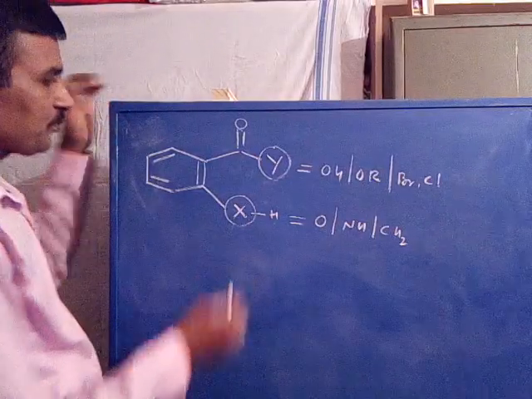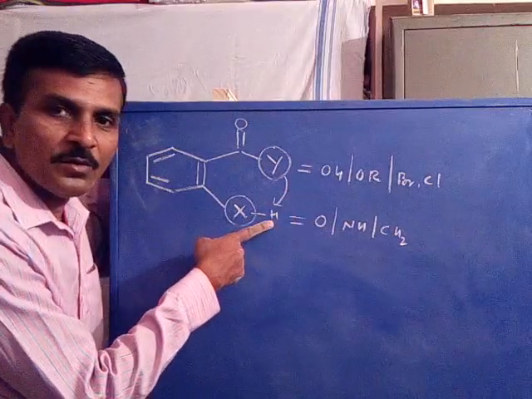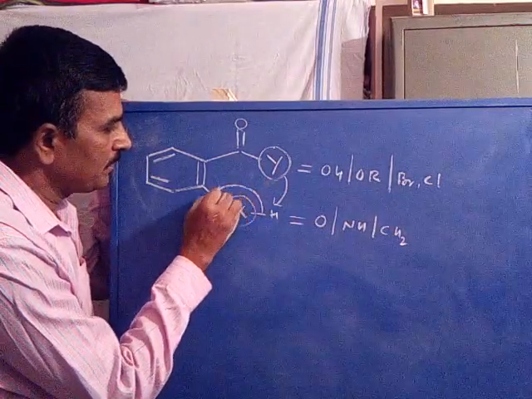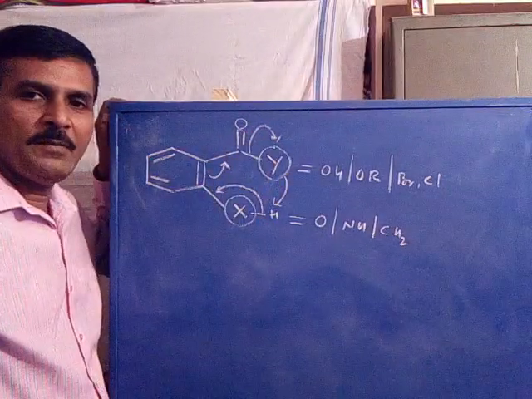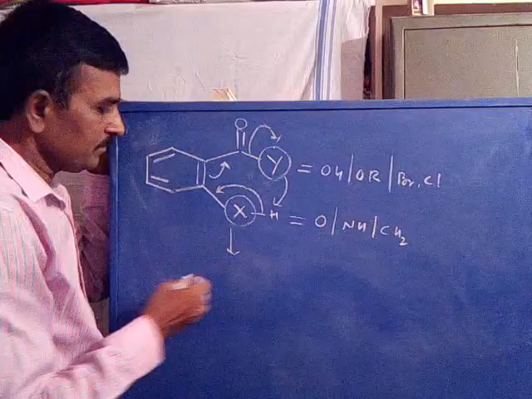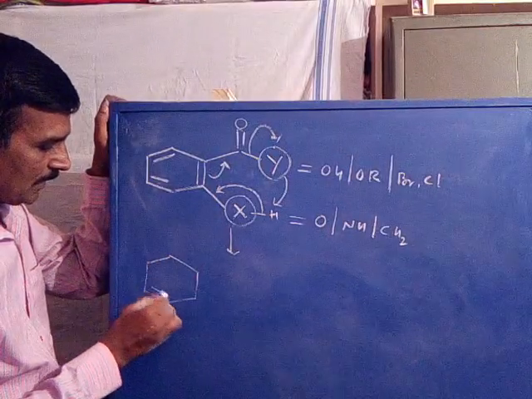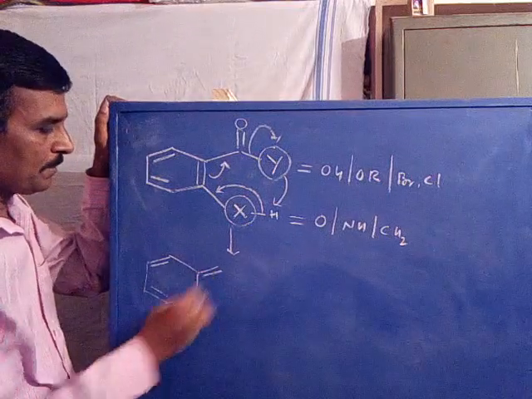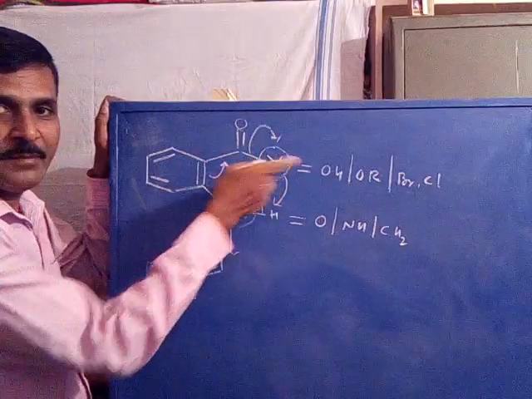So, abstraction of hydrogen by the Y group. The hydrogen gets eliminated, giving a double bond here, C double bond C, C double bond O. Y is eliminated.